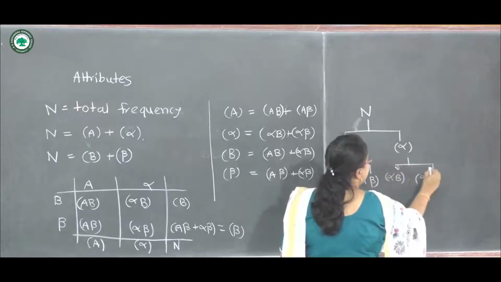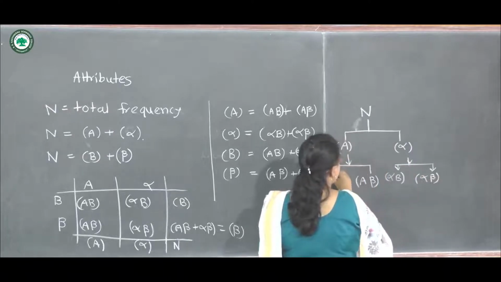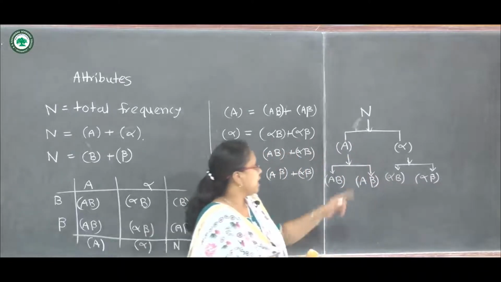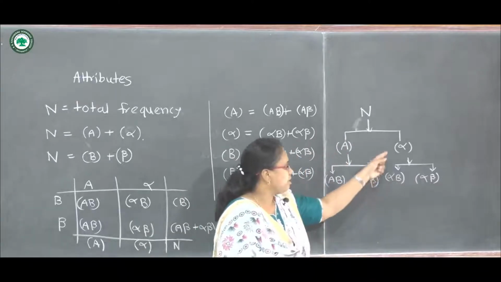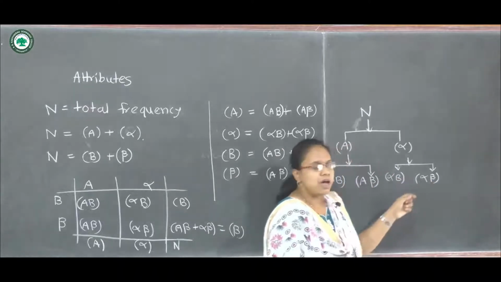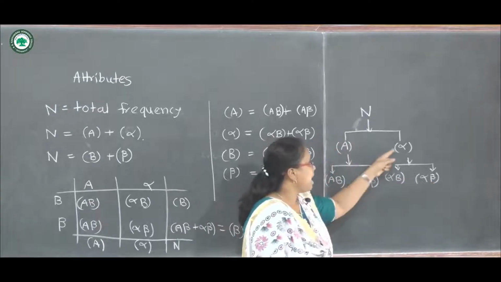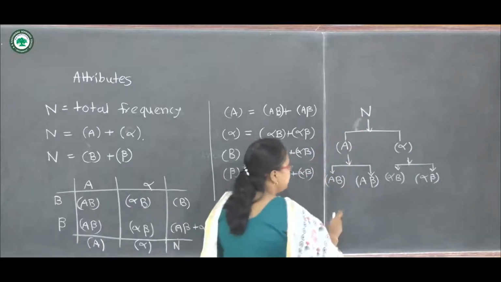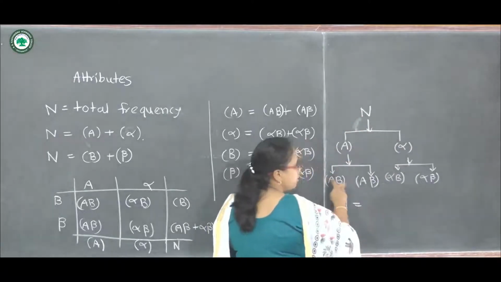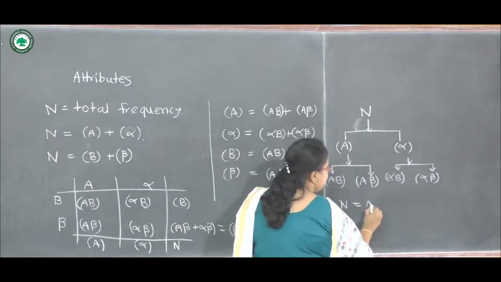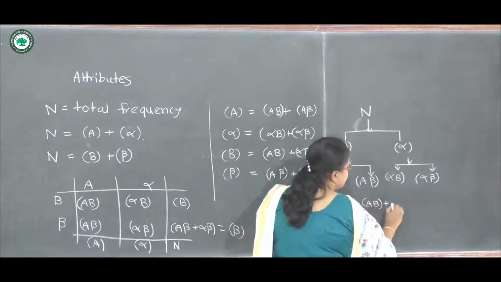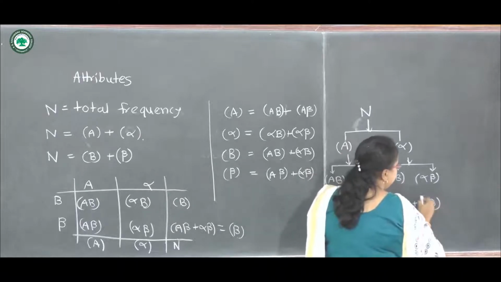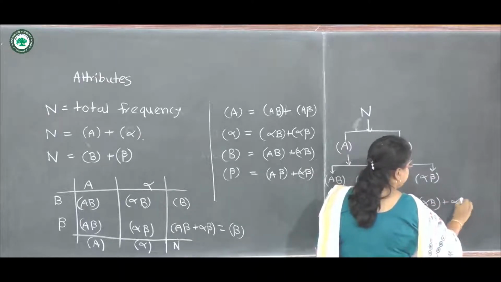So this diagram tells us about the relation between attributes. A is the addition of these two and alpha is the addition of these two. Of course, if we add A and alpha, it will give us capital N. Also, capital N can be written as the addition of these four frequencies, that means AB plus A beta plus alpha B plus alpha beta.